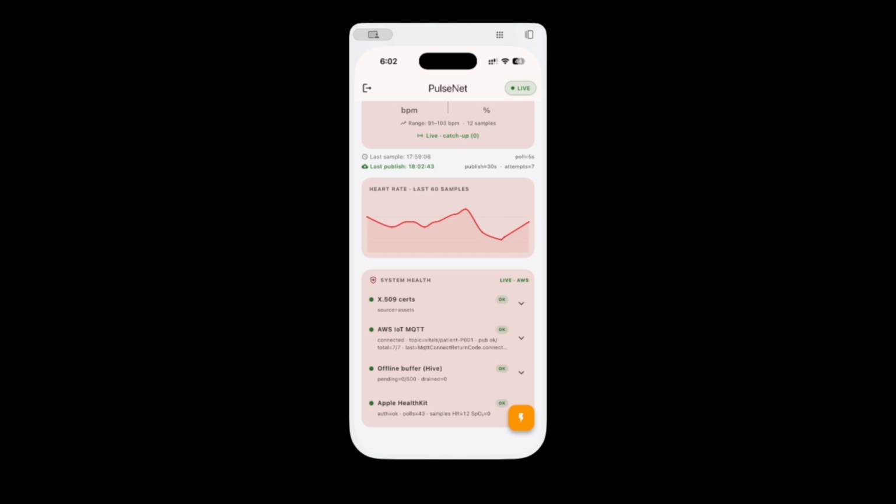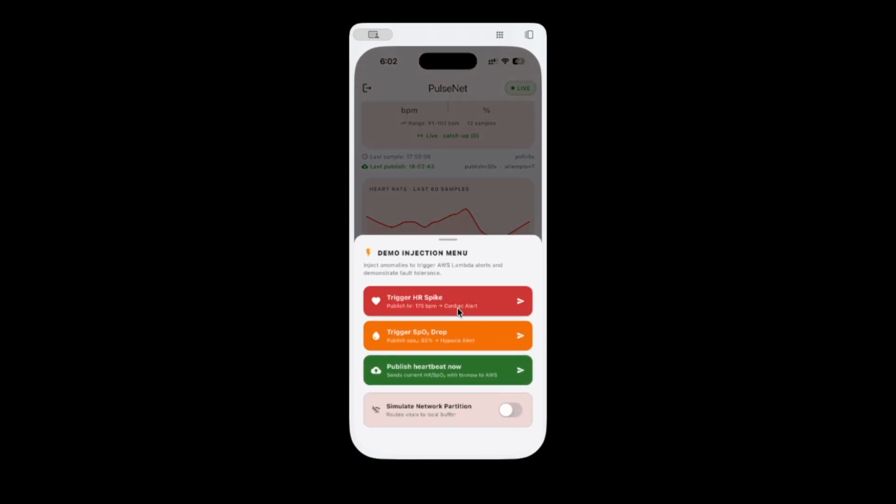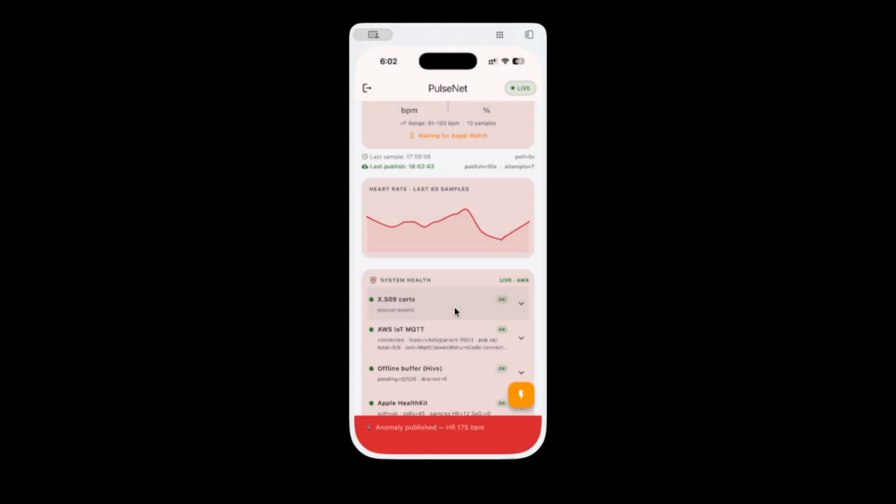Now the part I have been waiting for, fault injection. I'm going to be injecting a heart rate spike above the patient's threshold. I just injected a heart rate above this patient's threshold of 130. That reading flows through the exact same path as a real high reading. Published to MQTT, validated by Lambda, queued in SQS, evaluated by the anomaly Lambda, dispatched as an alert. No special path for synthetic data.